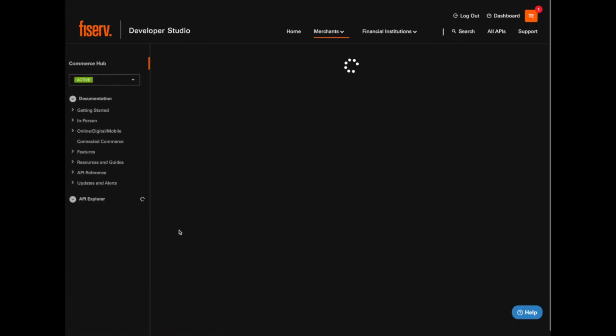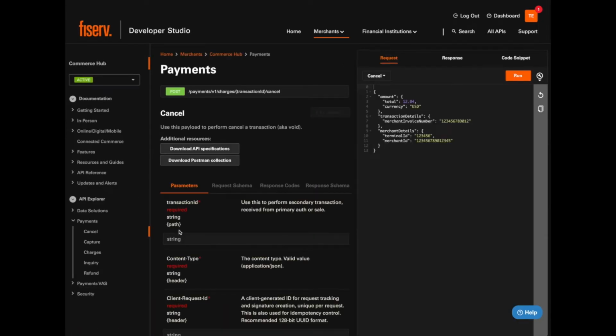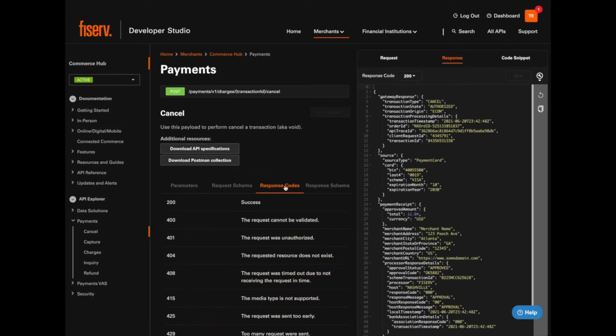This brings us to the Dev Studio API Explorer, where a developer can view an endpoint's URL, request and response payloads, and its return status codes. A really handy feature is the Run box over here on the right side of the API Explorer. The Run box allows the developer to view an endpoint's request and response payloads in a convenient JSON format.